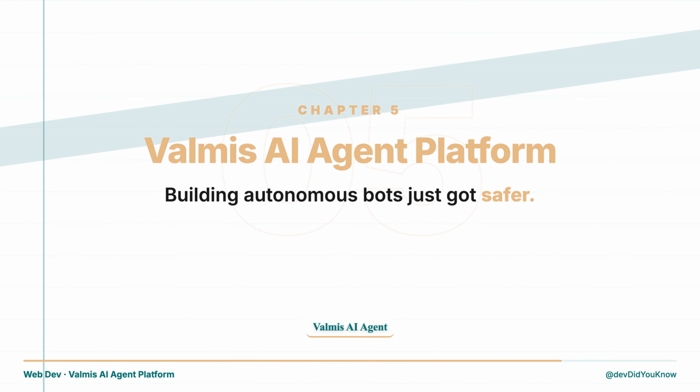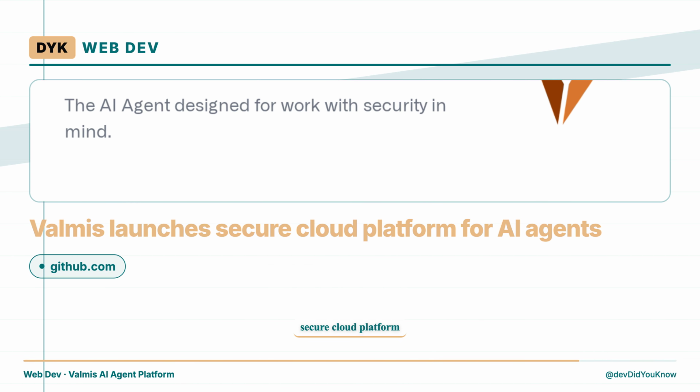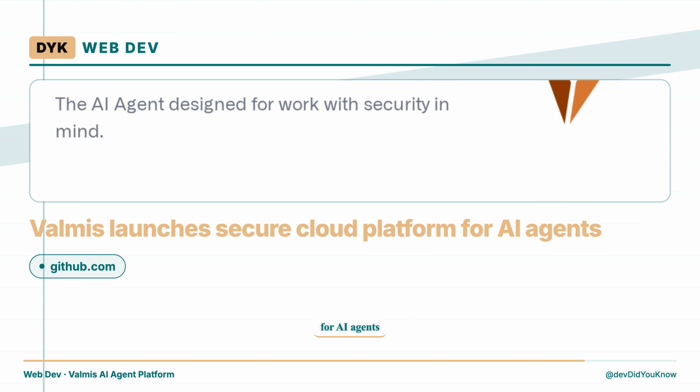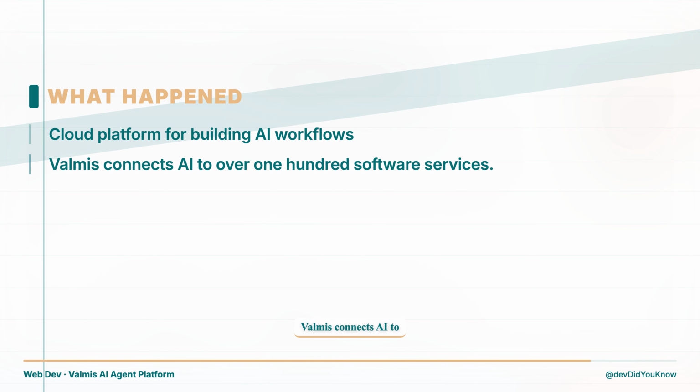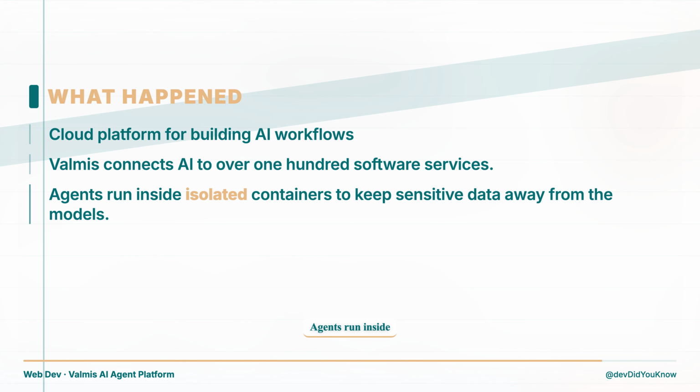Next up, Valmis AI agent platform. Building autonomous bots just got safer. Valmis launches secure cloud platform for AI agents. Valmis connects AI to over 100 software services. Agents run inside isolated containers to keep sensitive data away from the models.